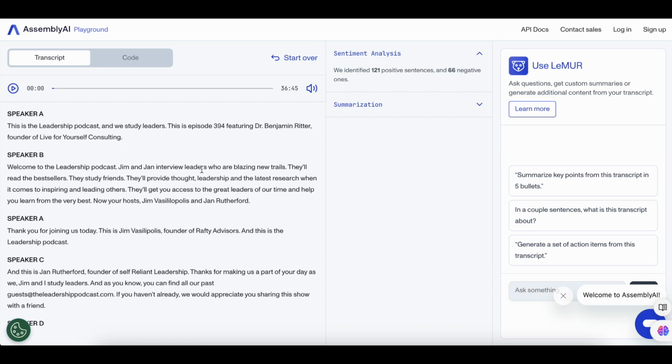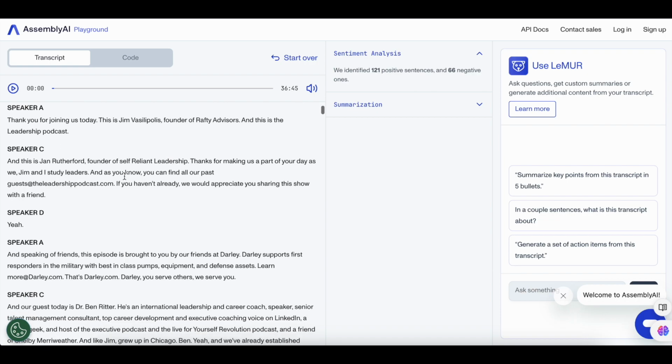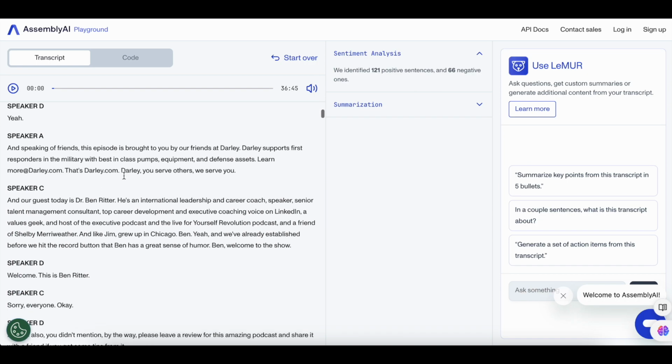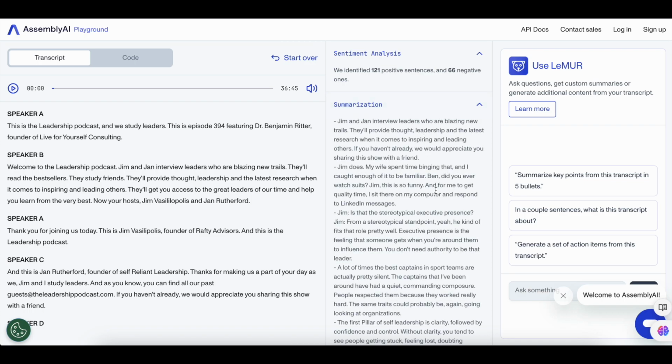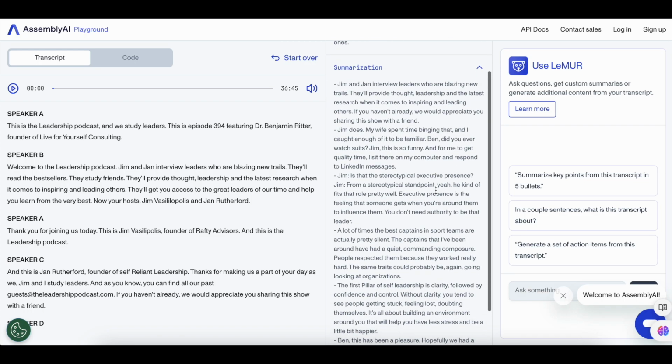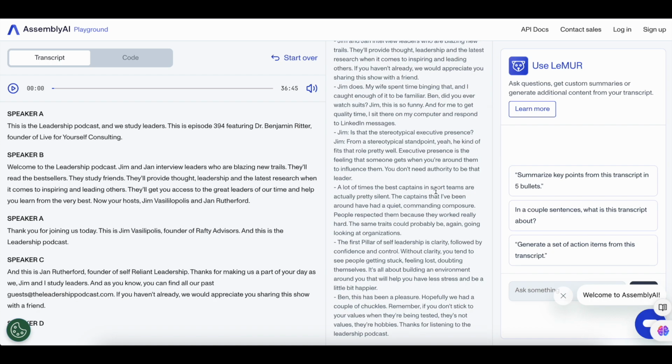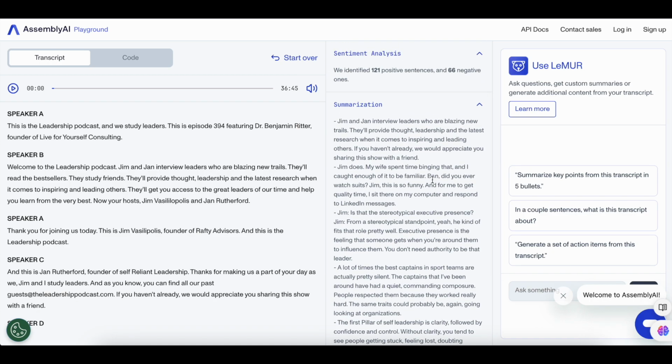So Assembly has taken all that audio and done the transcript here on the left, as you can see, organized by the speakers. In the middle here, top middle, you see the sentiment analysis. Like I said, not terribly valuable. It's just highlighting positive and negative sentences. And then if you recall, I also asked it to summarize the text, which it gave me that summary.